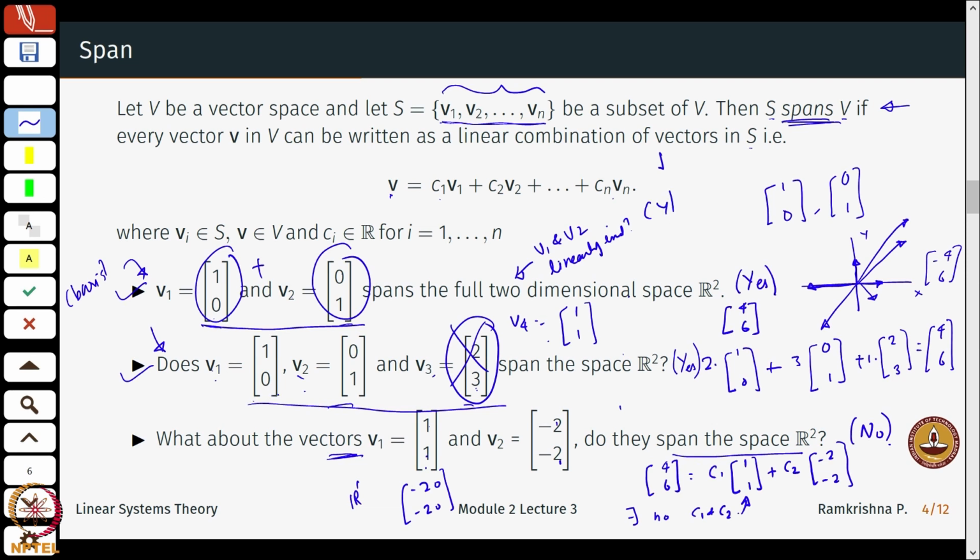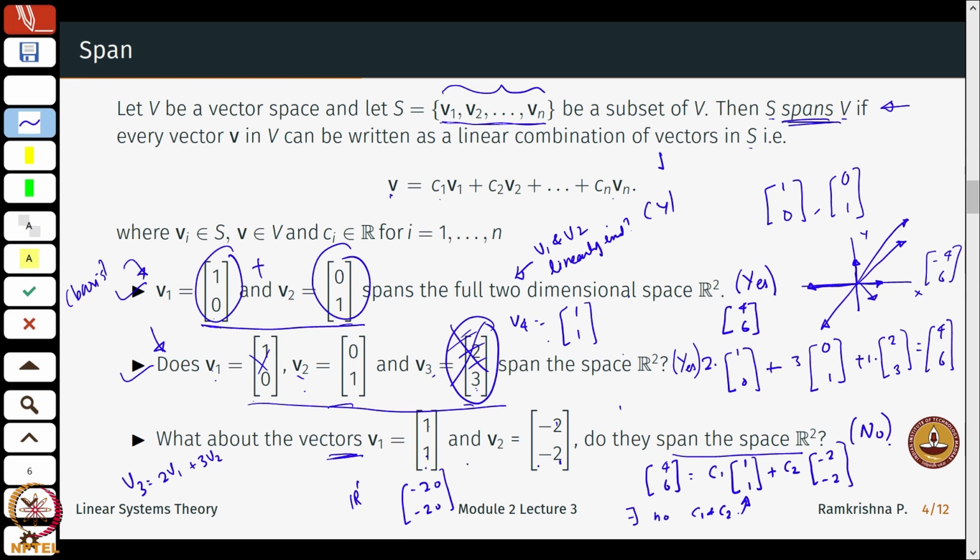Are V1, V2 and V3 linearly independent? Well, the answer is no. You can check that you can always write V3 as 2 times V1 plus 3 times V2. Therefore, you can simply throw this out and say V1 and V2 will span my entire R2. You can also alternatively throw V1 out and take V2 and V3. This will also span the entire R2.